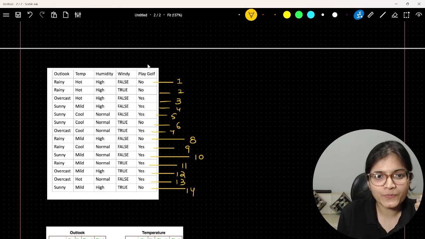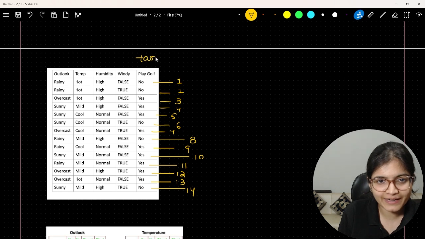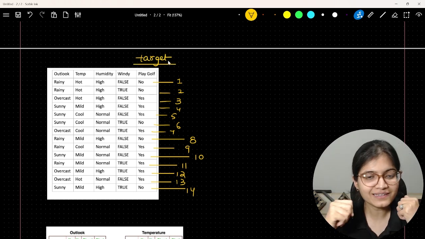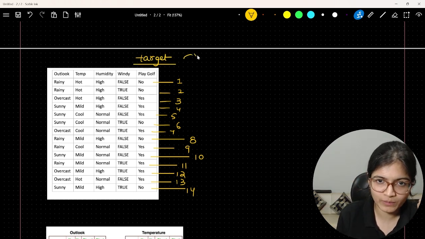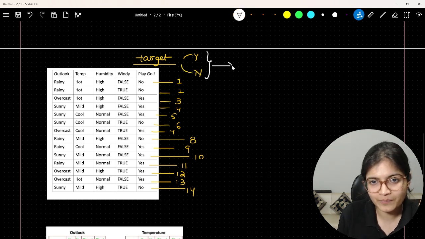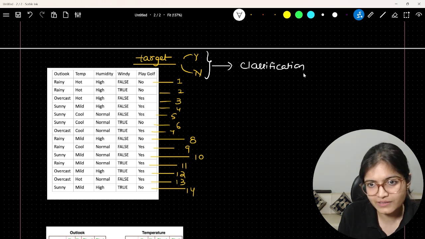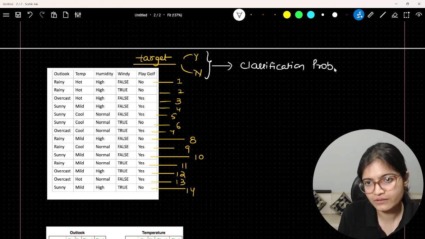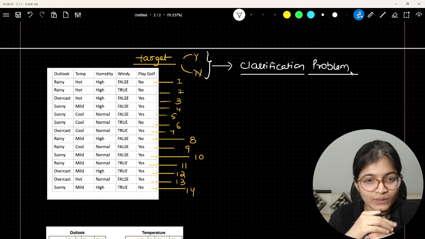One thing you will observe is that in this specific data set, the target variable is given to us. And this target is saying that the value will be either yes or no. So can I say that this is what we call a classification problem, yes or no?